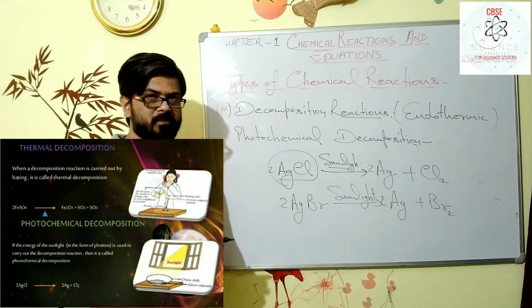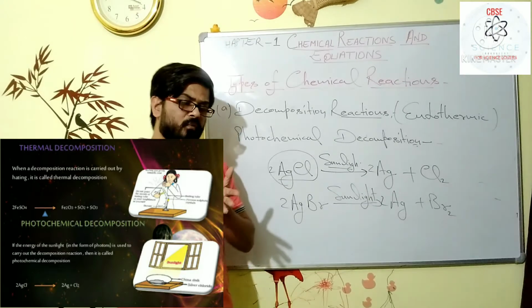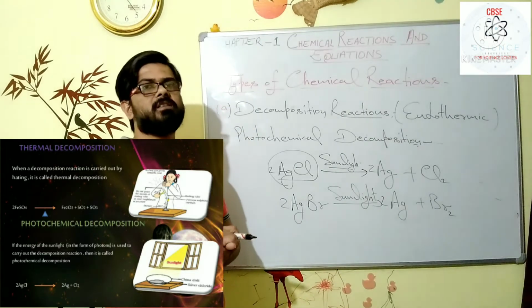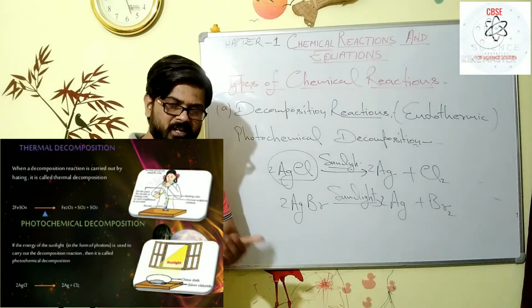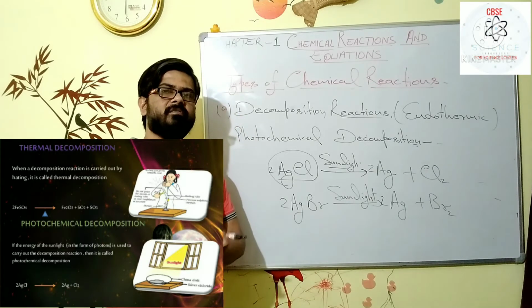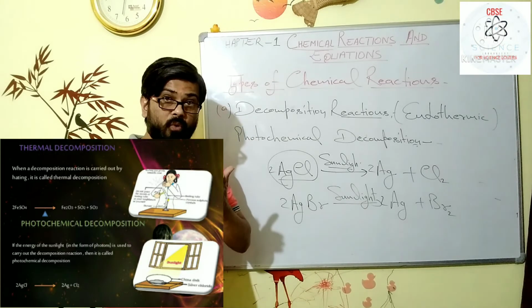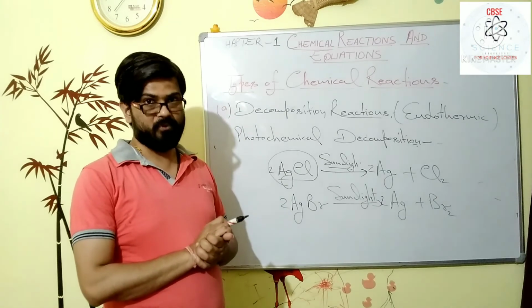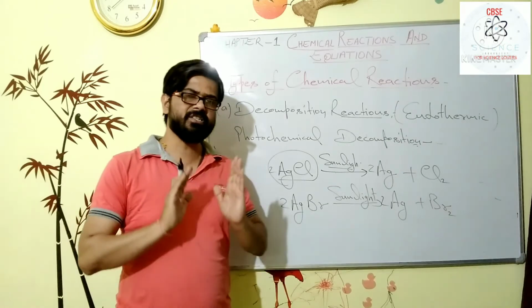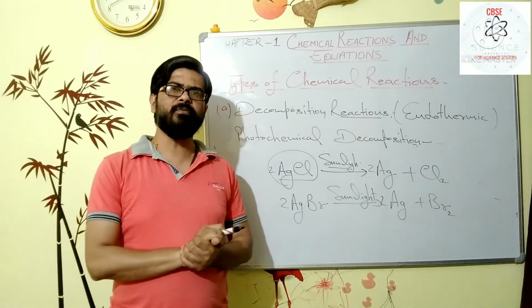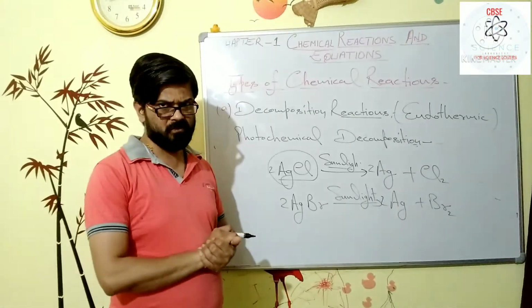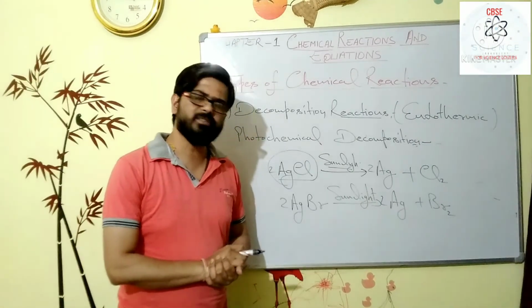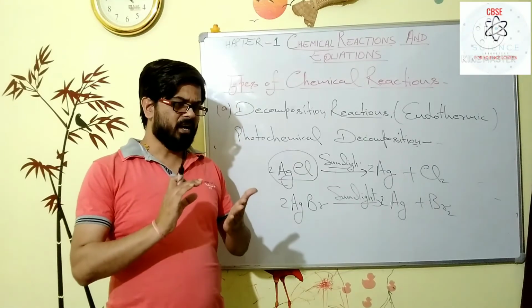So my dear student, on the basis of the type of energy we are giving to the decomposition process, the decomposition reactions are: first, thermal decomposition; second, electric decomposition; third, photochemical decomposition. My dear student, decomposition reactions are very important in different metallurgical processes and biochemical reactions also. The decomposition process is very important, my dear student.